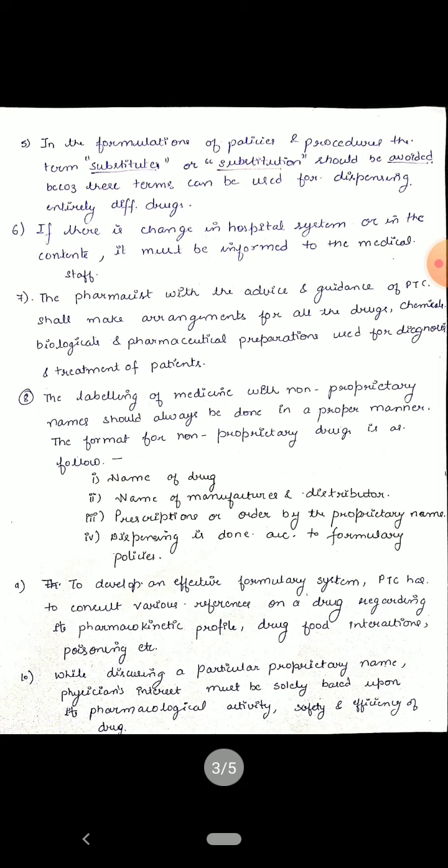Next guideline is the formulation of policies and procedures. The terms substitute or substitution should be avoided because these terms can be used for dispensing entirely different drugs. If there is a change in the hospital system or in the content, it must be informed to the medical staff. Next, the pharmacist, with the advice and guidance of the pharmacy therapeutic committee, shall make the arrangements for all the drugs, chemicals, biologicals, and pharmaceutical preparations used for diagnosis and the treatment of the patients.